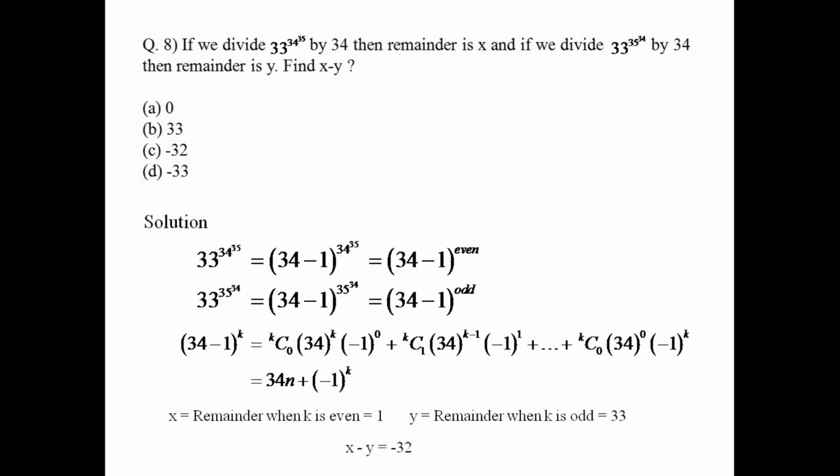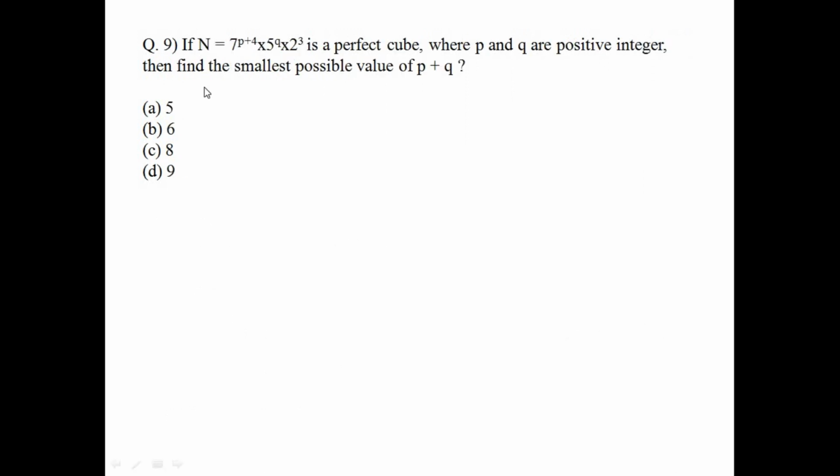Let's move on to the next question. Question number 9. If n equal to 7 raised to p plus 4 into 5 raised to q into 2 raised to 3 is a perfect cube, p and q are positive integers, find the smallest possible value of p plus q. Okay, so in order to find the smallest possible value of p plus q, we have to find the smallest possible value of p and the smallest possible value of q, and we add them up.